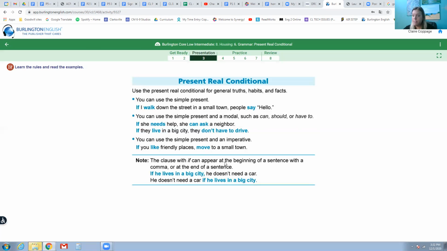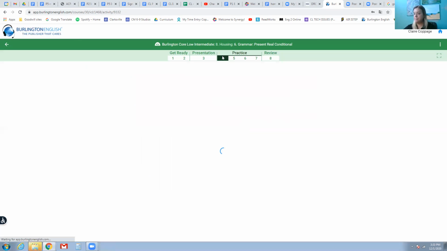The clause with if can appear at the beginning or the end of the statement. For example, if he lives in a big city, he doesn't need a car, comma. He doesn't need a car if he lives in the big city. If you start a sentence with if, you will have a comma after the if clause. Let's practice.